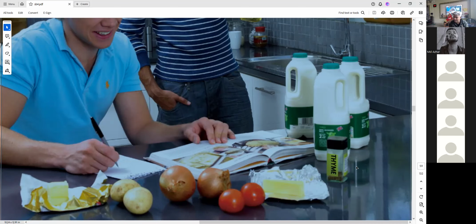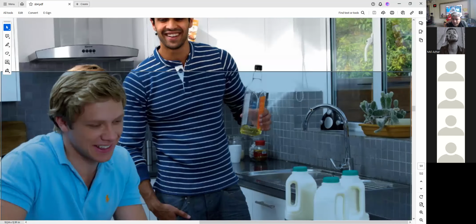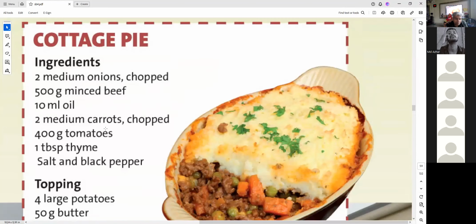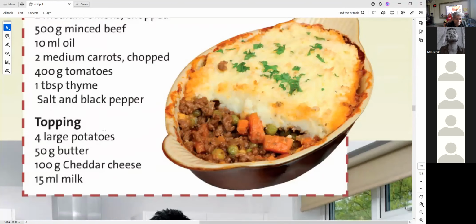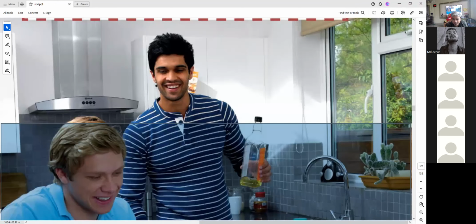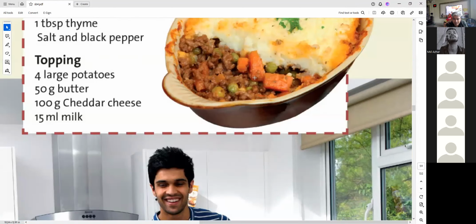But there are peas in the dish now. Take a look here. Yes, sir, they use it, but it's not mentioned in the list. But there are peas here. Now I can see peas here. Can you see peas here? Yes, sir. And these are chunks of carrots, carrot pieces.